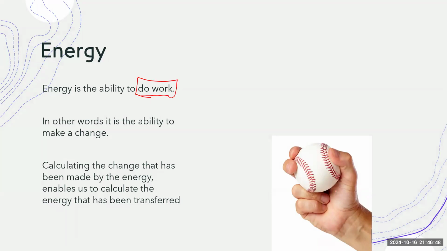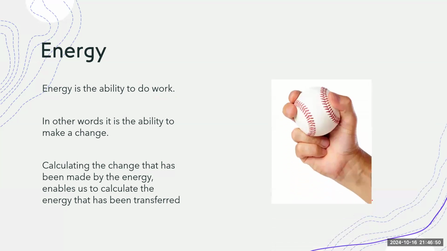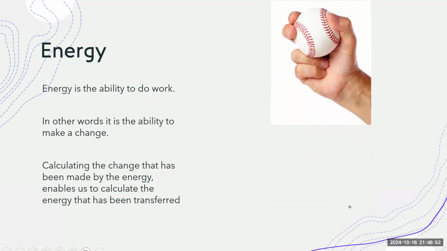If I lift this ball from this first position to the second position, it is going to gain GPE energy or gravitational potential energy. Okay, the amount of energy gained by this ball is called the work done. So work done is the energy transferred between two stores. Okay, so the energy transferred to the ball is called the work done on the ball.